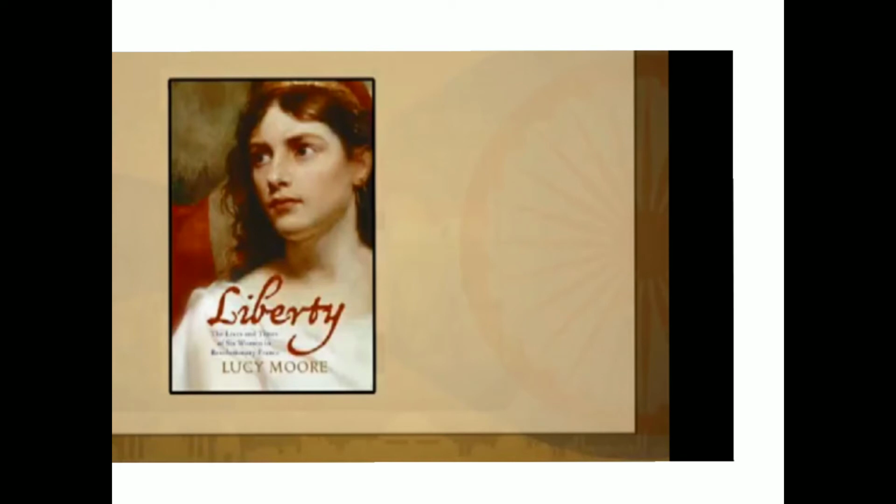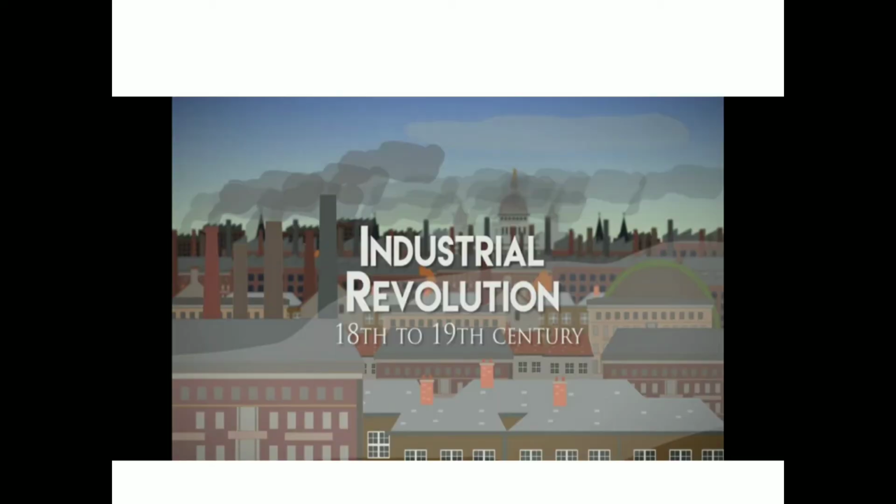Okay, the next one was the Industrial Revolution. The Industrial Revolution started from the 18th to the 19th century. There were many technological innovations in Europe.